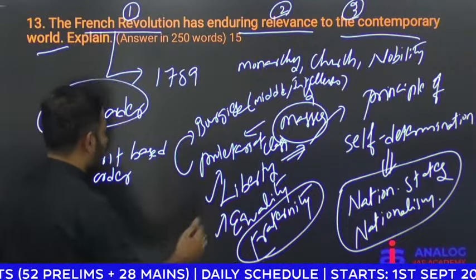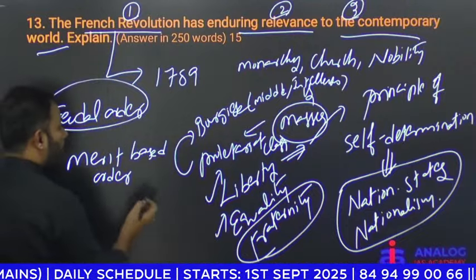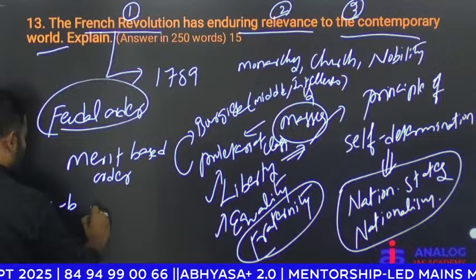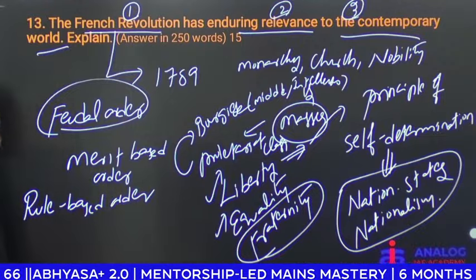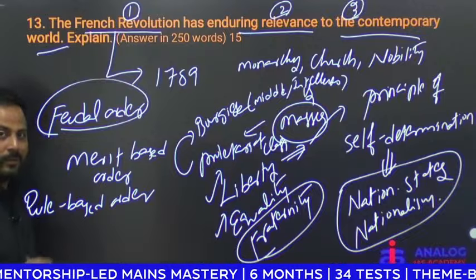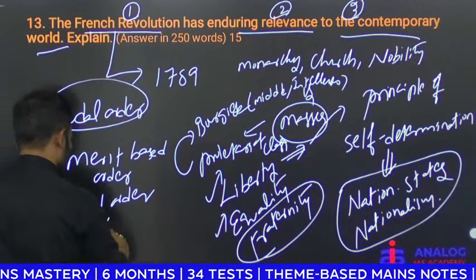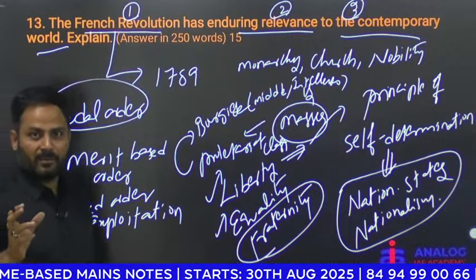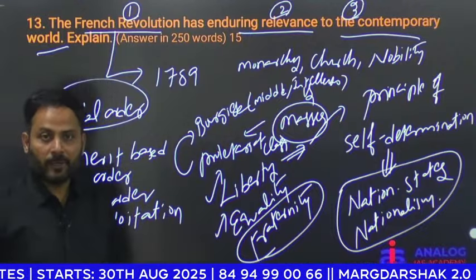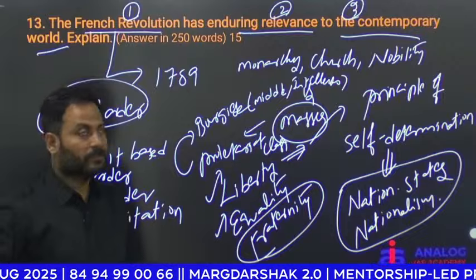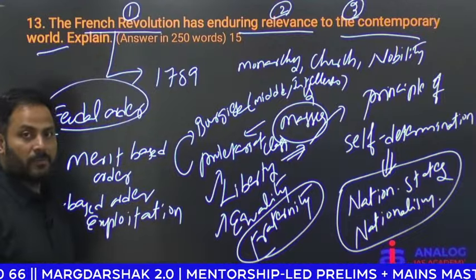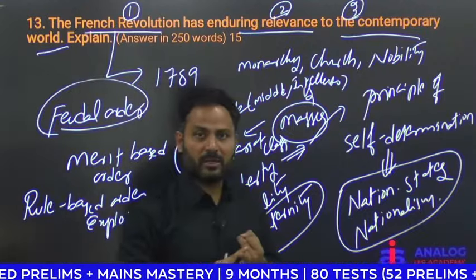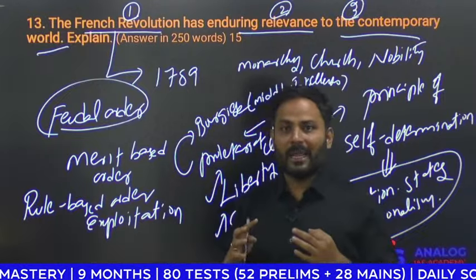So apart from all these things, your French Revolution emphasized more on a rule-based order. And one more cornerstone principle of this French Revolution inspired the people to fight against exploitation. Wherever there is injustice, wherever there is exploitation, that exploitation must be opposed. Okay, that spirit was given by the French Revolution. So you need to highlight all the values and principles which are very much relevant. You can quote the contemporary examples.